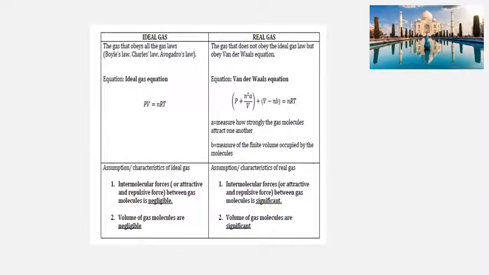As I told you before in the first video, the ideal gas always follows the kinetic molecular theory. And also it always follows the ideal gas equation. So the ideal gas is the gas that obeys all the gas laws. So that can follow Boyle's law, Charles' law, dan juga Avogadro's law. And also it will follow PV equal to nRT, the ideal gas equation, where we assume that the IMF ataupun